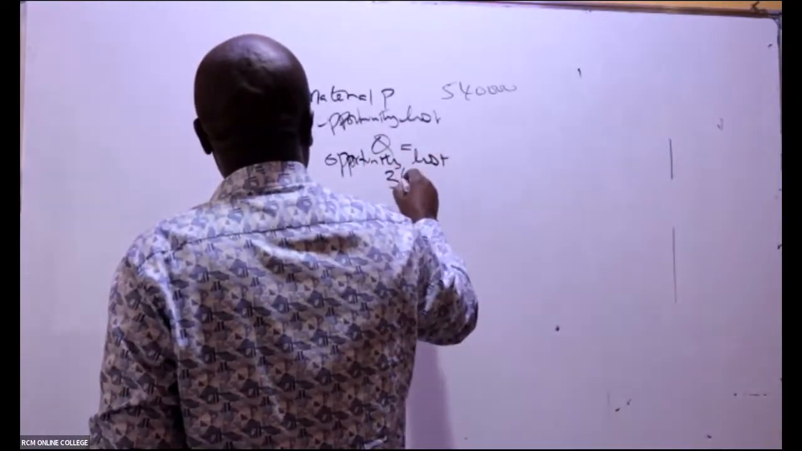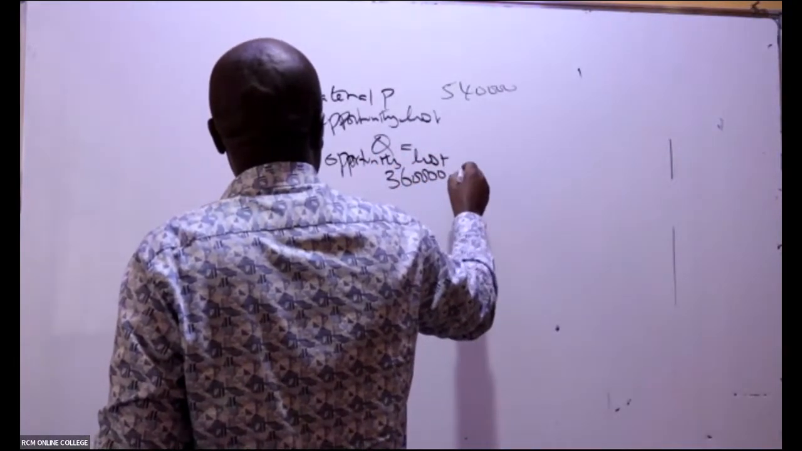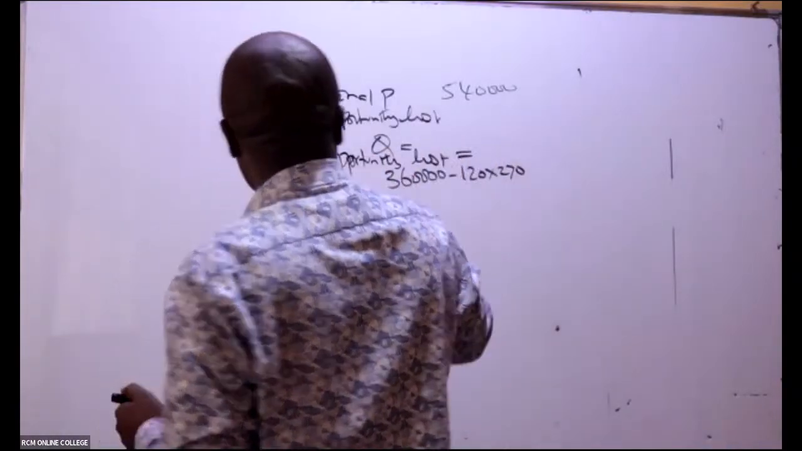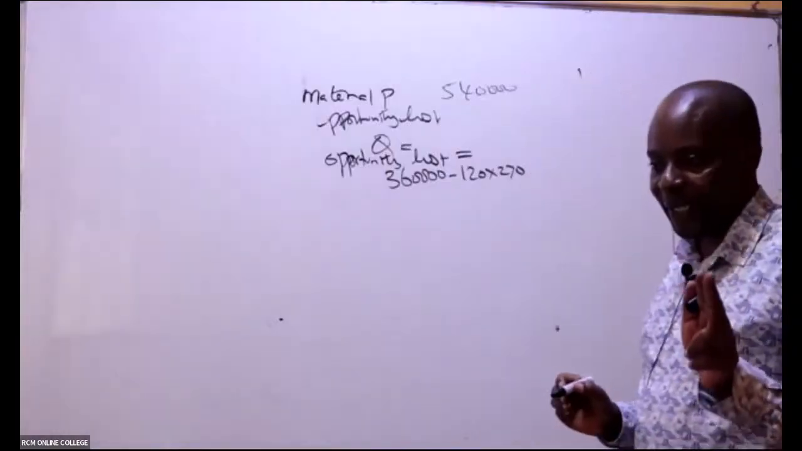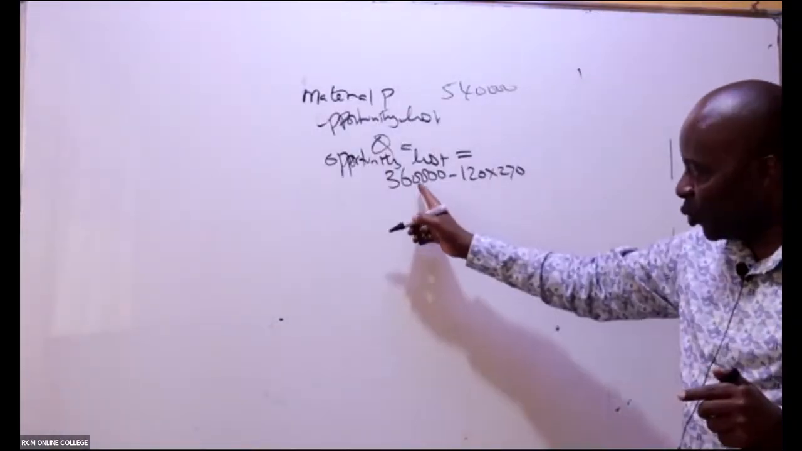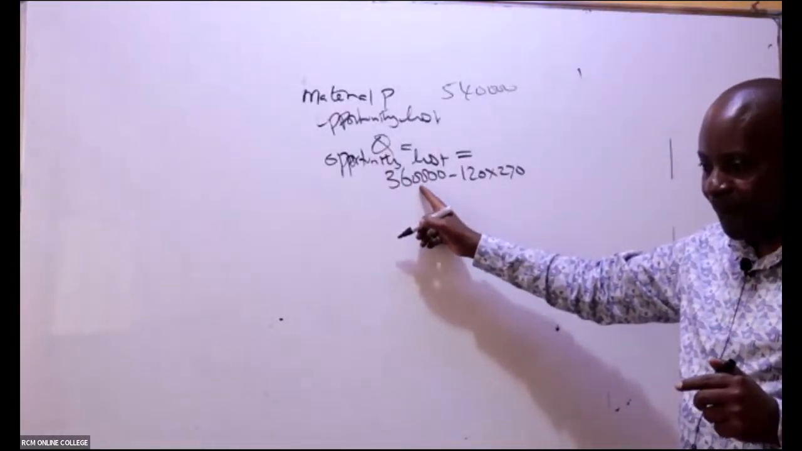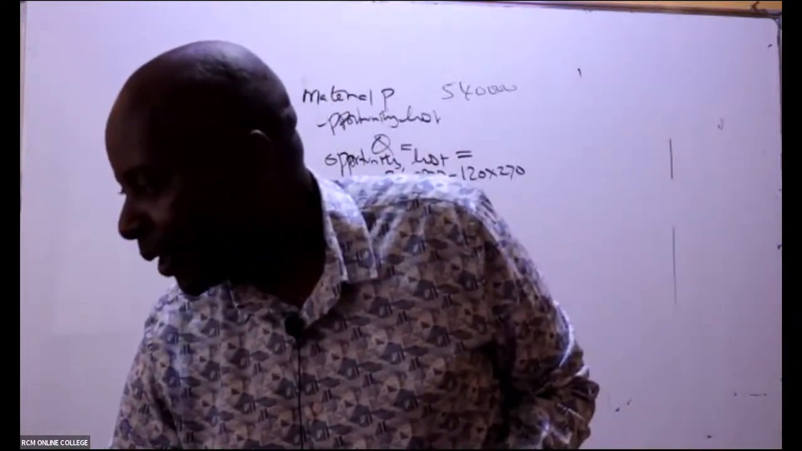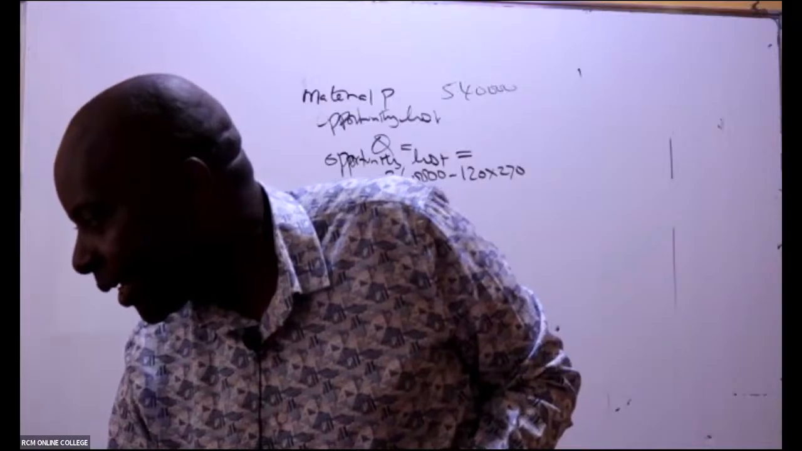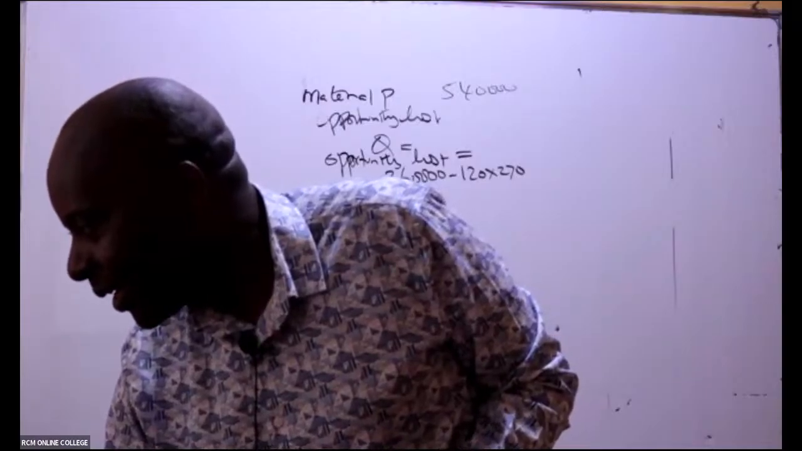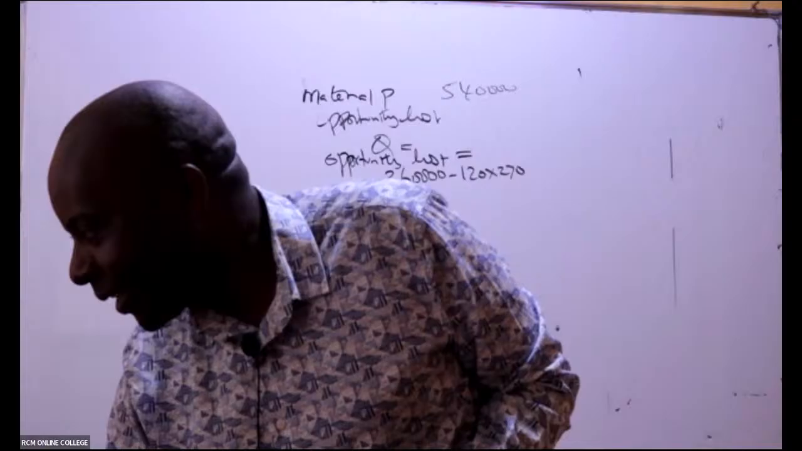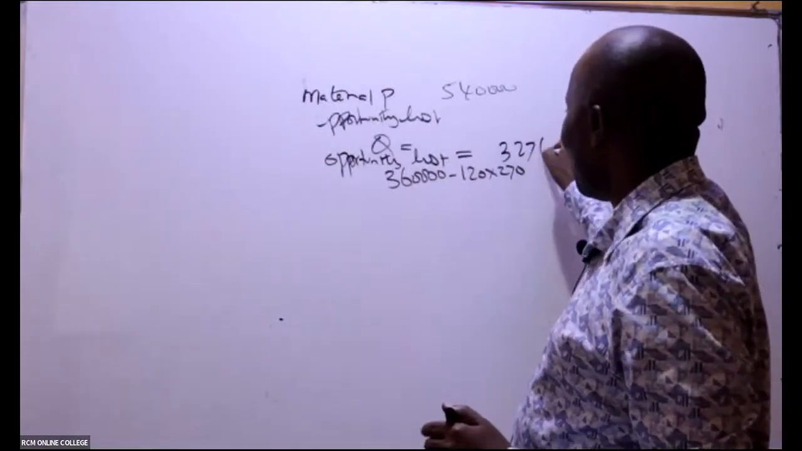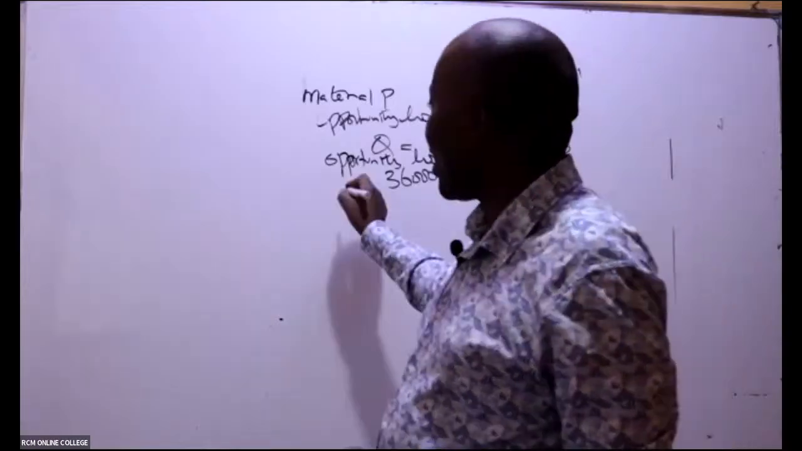But now remember, it will be 360,000 minus some 120 times 270, like that. How much are we getting? Because there is a cost to us. There is a cost to us to be able to get this income. How much are we getting here? 327,600.